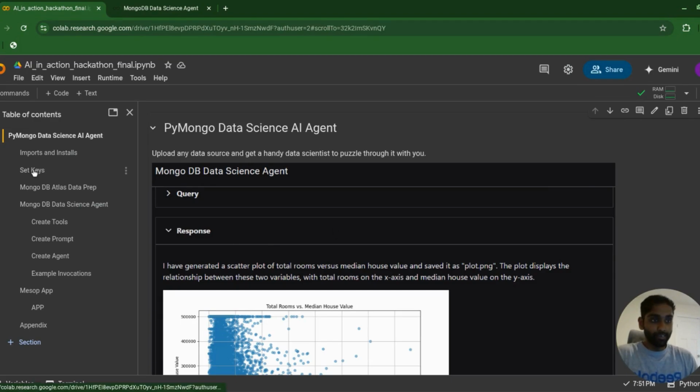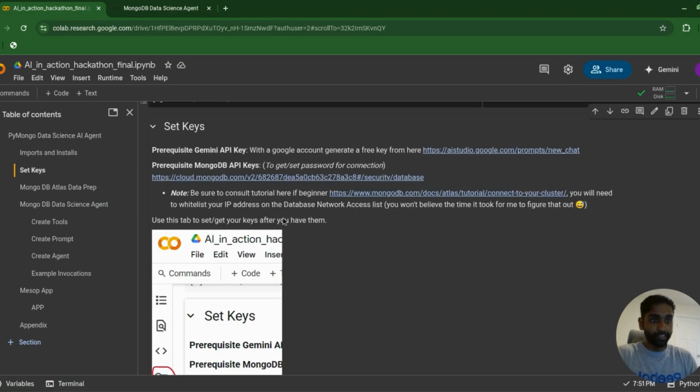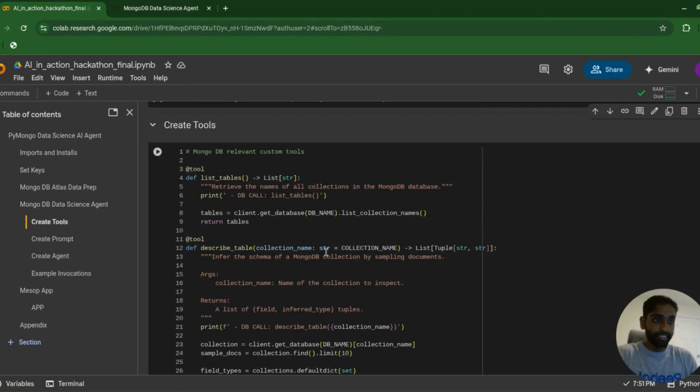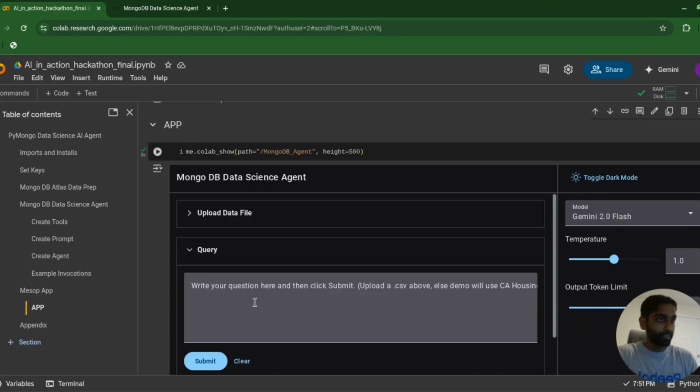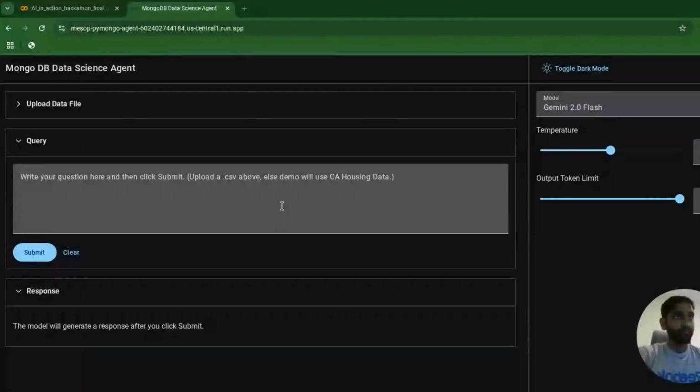So let's dive in. If you want to run this yourself, you'll need to set your keys to the Gemini API and MongoDB API. The gist of it is that it is a standalone LangChain agent with 3 custom tools to figure out the schema of a MongoDB table and query it via the Atlas client. It also executes Python code with a controlled Python REPL tool. The app itself is built using Google's Mesop library and served on Cloud Run, so let's see it in action.